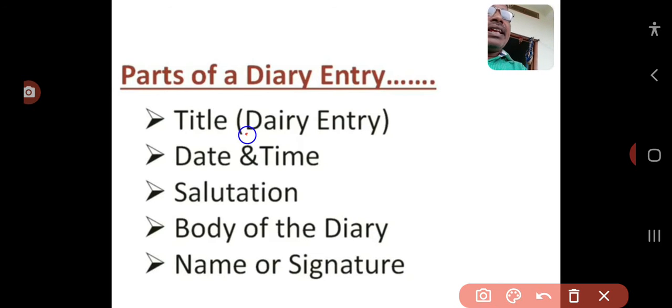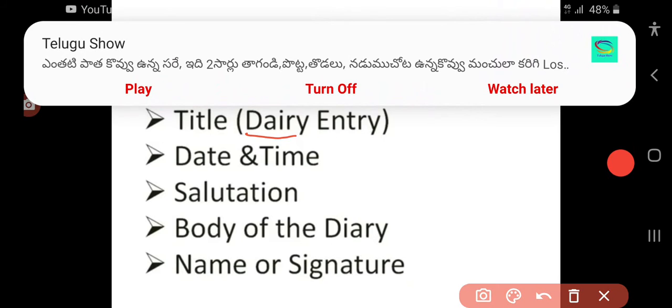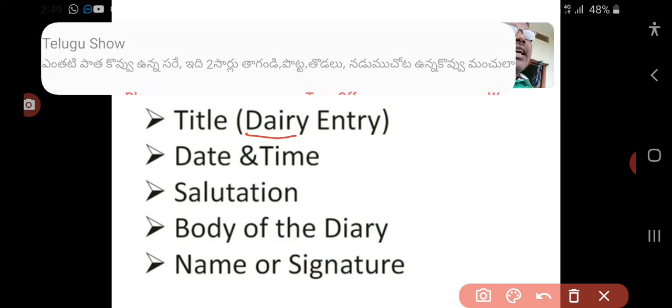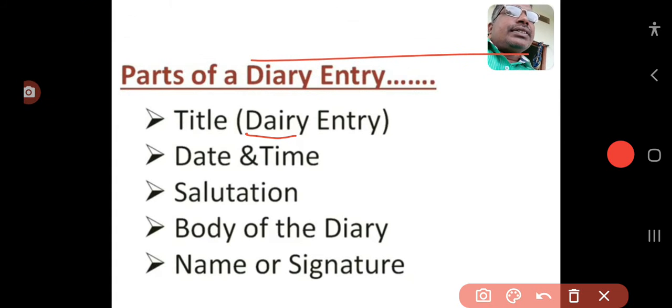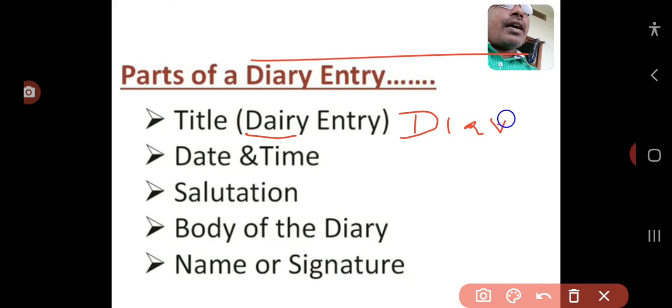This is wrong. This belongs to the milk selling and buying point, that is called dairy. Actually here we have to use the diary spelling like this, D-I-A-R-Y.